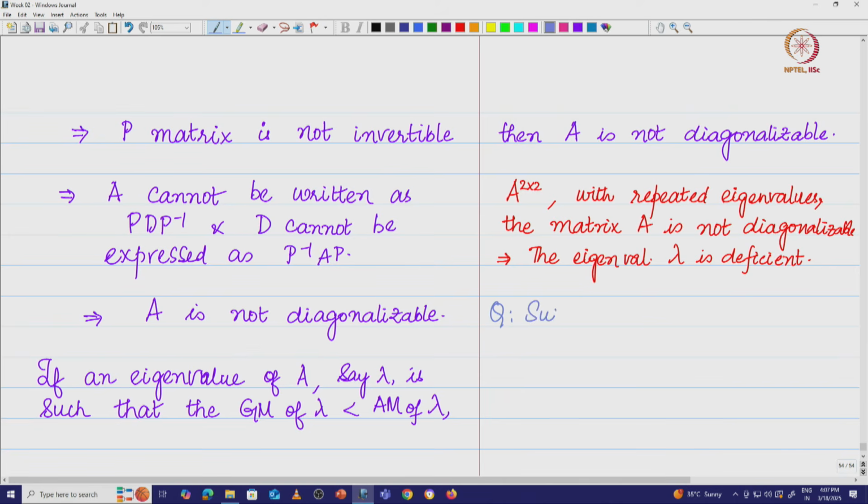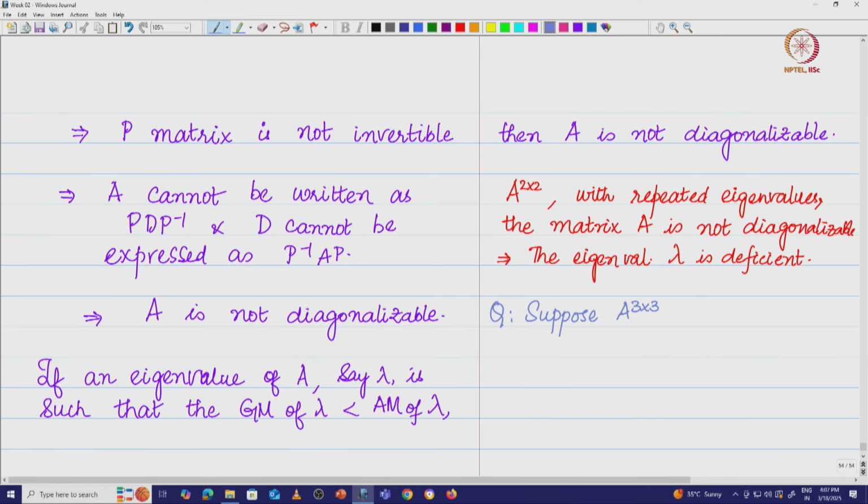Suppose A were 3 by 3. I have a 3 by 3 matrix, that means the transformation is going to map R 3 to R 3 itself, such that the transformation on a particular vector x just scales the vector x.